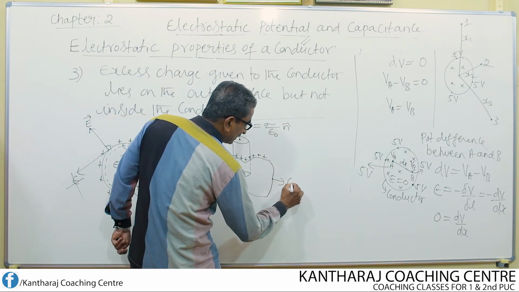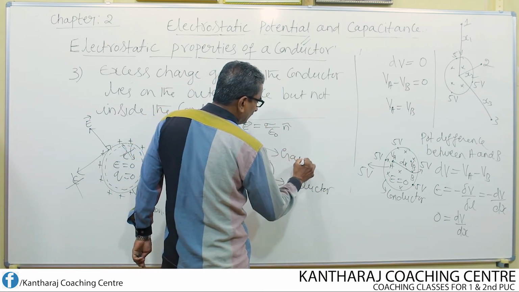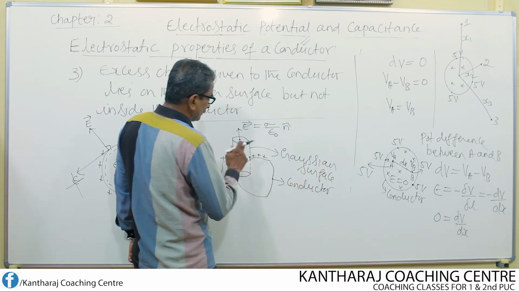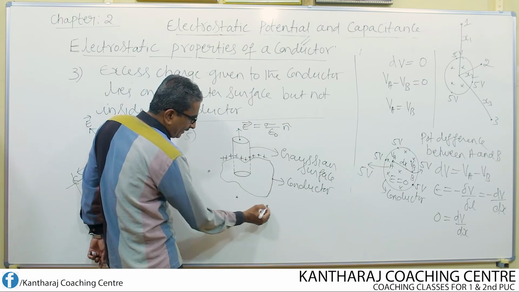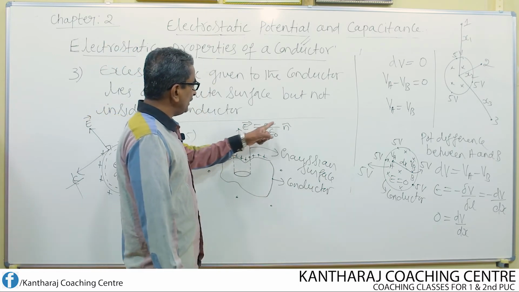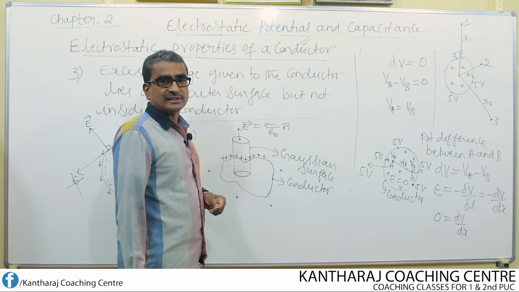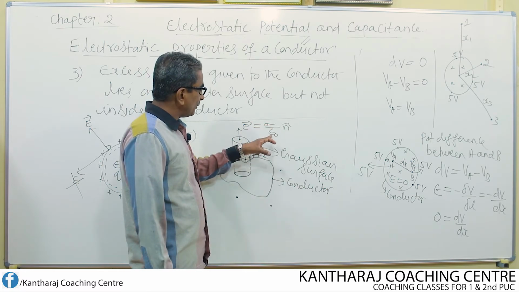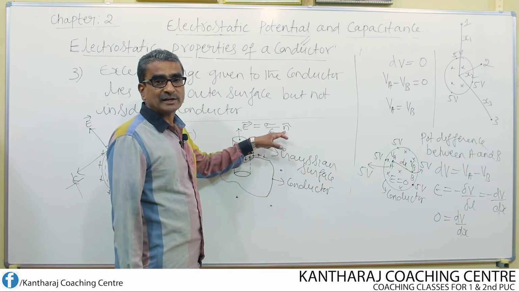So what is this? This is a conductor of irregular shape. And what about this? This is the Gaussian surface. So the field at this point close to the surface of the conductor, either here, or here, or here, or here, at all these points, the field is found to be equal to this. What is this sigma? Surface charge density. And what about epsilon naught? Absolute permittivity of free space. What about n cap? Unit vector.